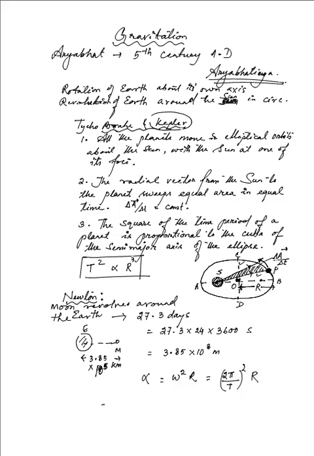That gives about 4 pi squared divided by T squared, where T is 27.3 times 24 times 3600, times the value of r, 3.85 times 10 to the power 8.